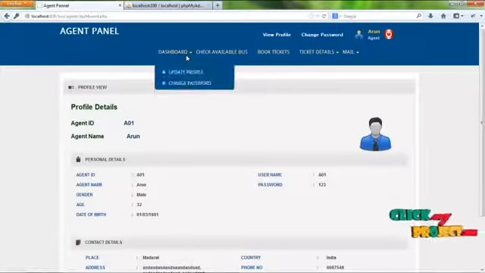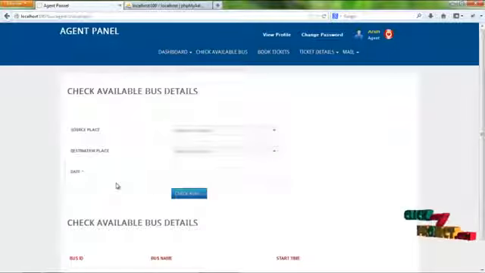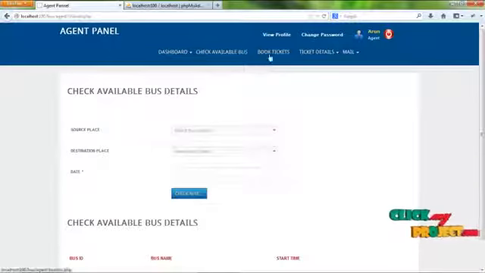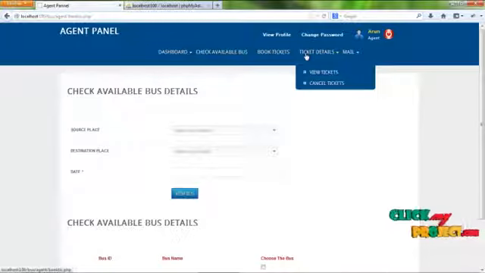By clicking on the dashboard menu, the agent can update their own profile and change password periodically for security reasons. By clicking on check available bus, the agent can check the available buses on the day. By clicking on the book ticket menu, the agent can book tickets for the users. By clicking on the ticket details menu, the agent can view the past tickets which have already been booked by him.